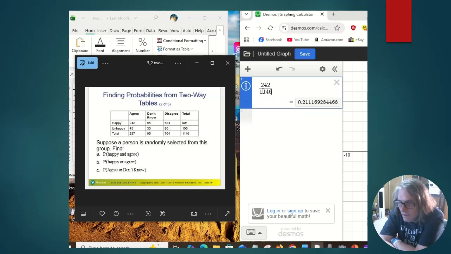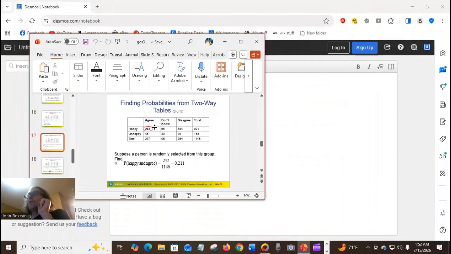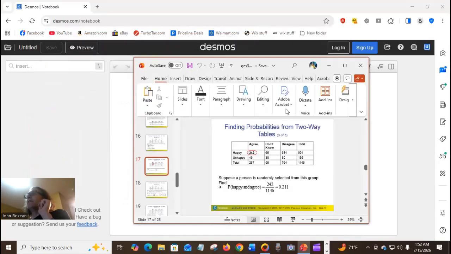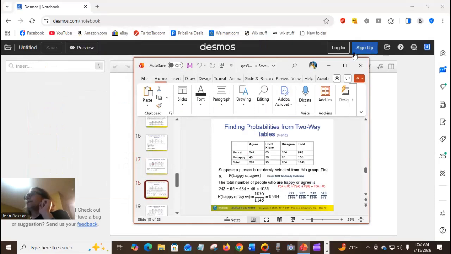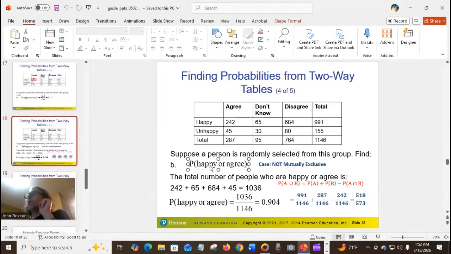Let's go back and look at the next slide. We just showed this, the agree and happy. What we're doing next is this part right here, and that is when happy or agree.